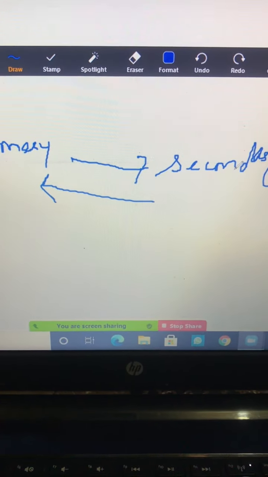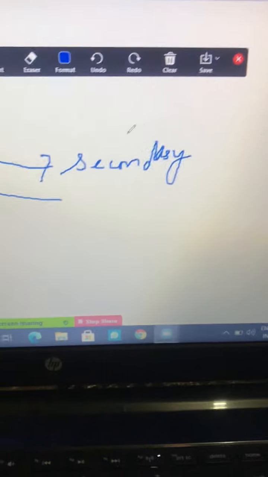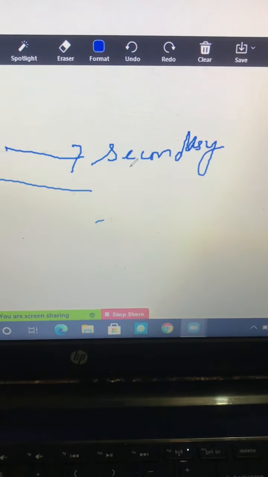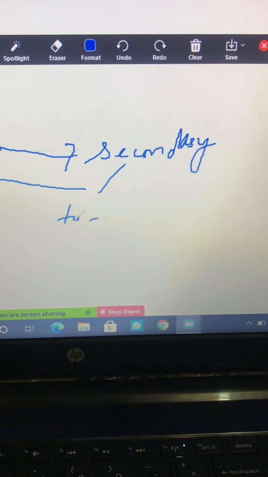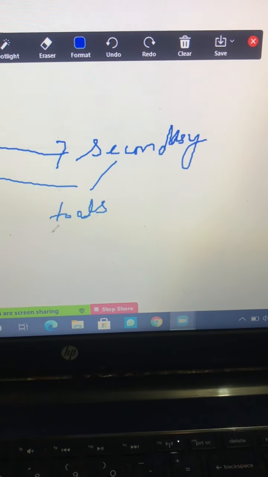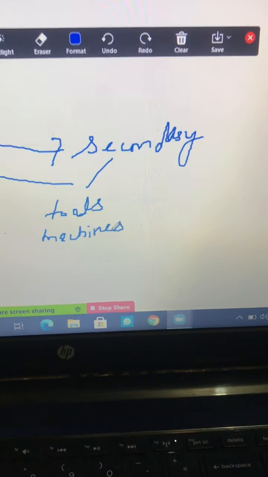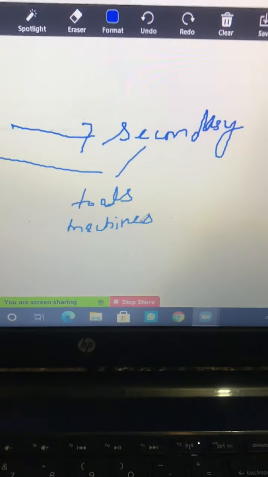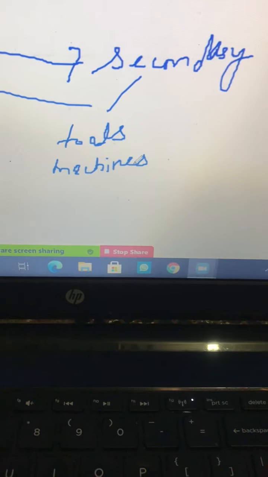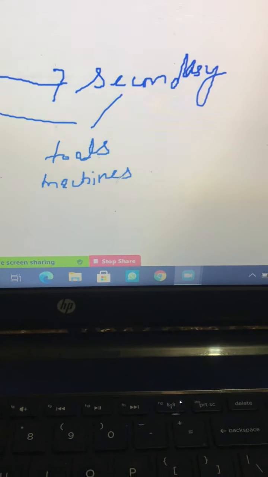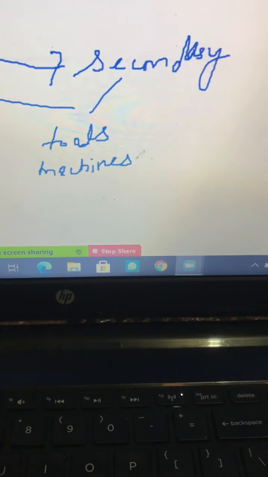To start with, what does the secondary sector give? Secondary sector gives all kinds of required tools and machines to the primary sector, to be used by farmers, to be used by the agriculture sector. Then what does the secondary sector give?